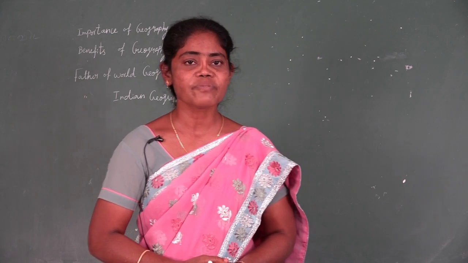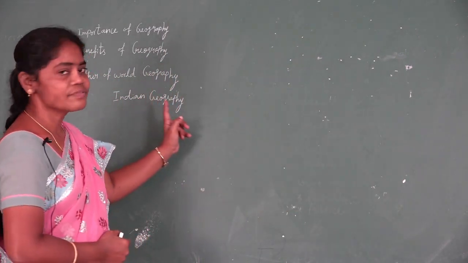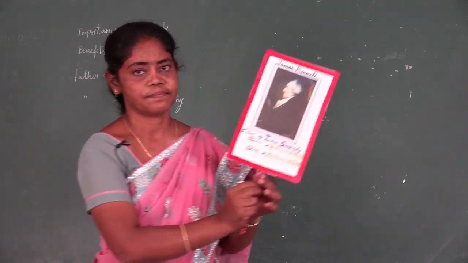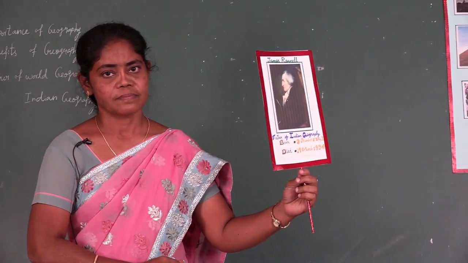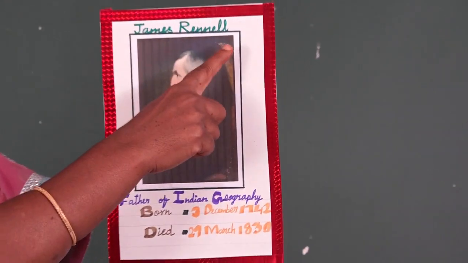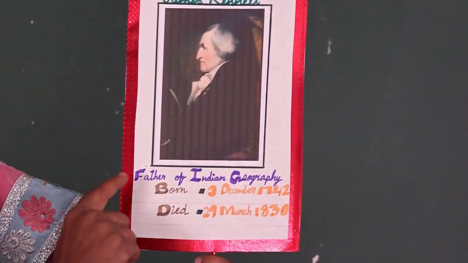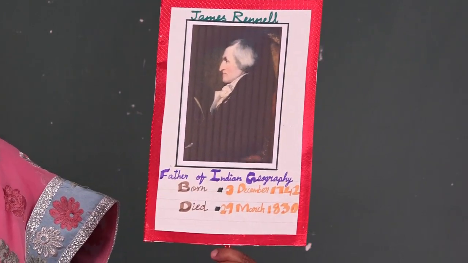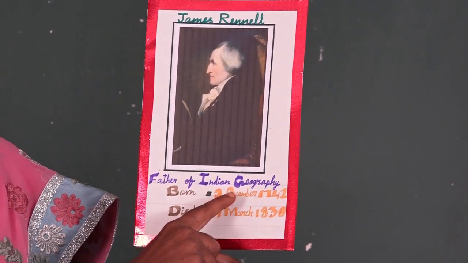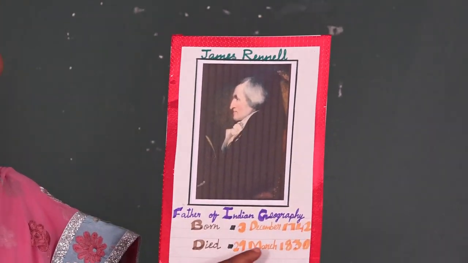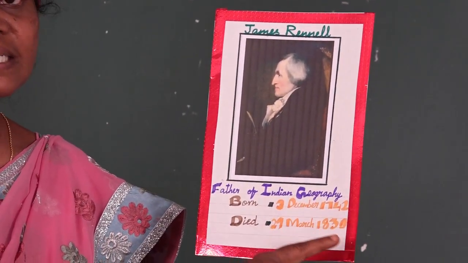Okay children, now we will go to the father of Indian geography. See this picture. James Rennell was the father of Indian geography, born on 3rd December 1742, died 29th March 1830.